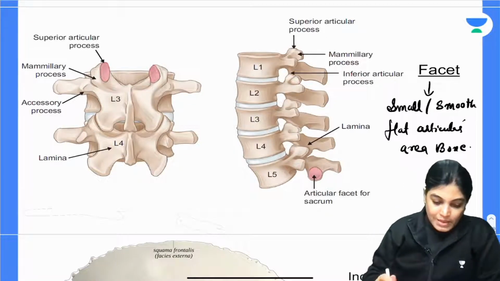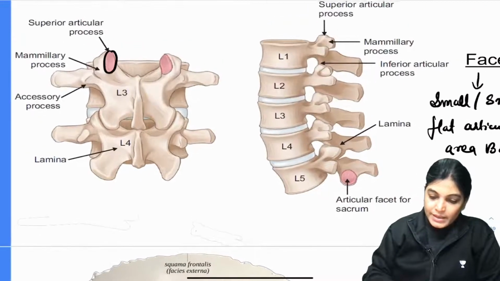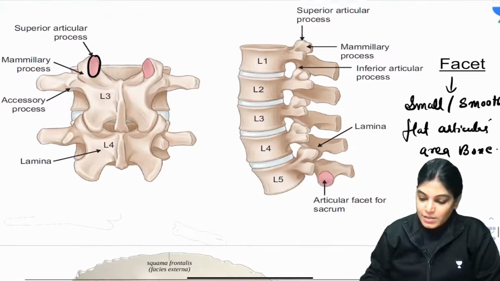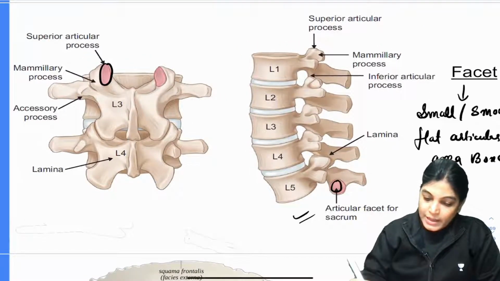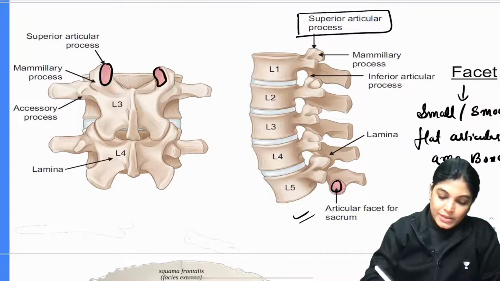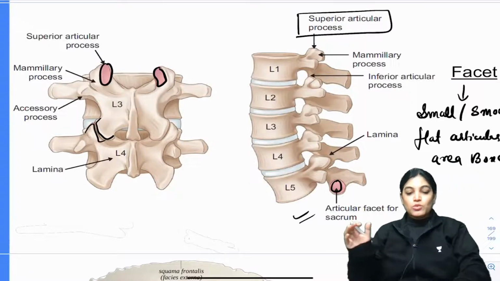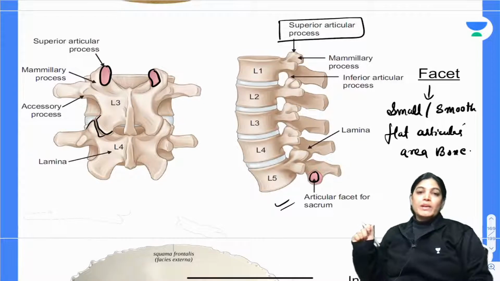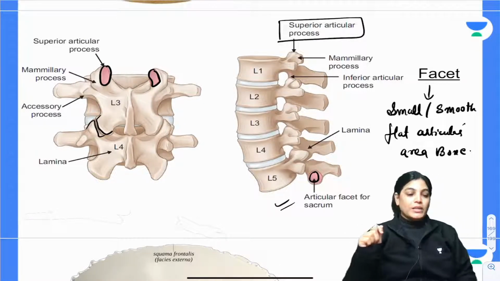Now see, for example, here you can see this is the superior articular facet. If you want, I can slightly enlarge it. This is the superior articular facet, and here you can see the articular facet for the sacrum lower down, and this again is the superior articular facet. So there will be one superior and one inferior. The superior articular facet will articulate with the inferior articular facet of the consecutive vertebra.